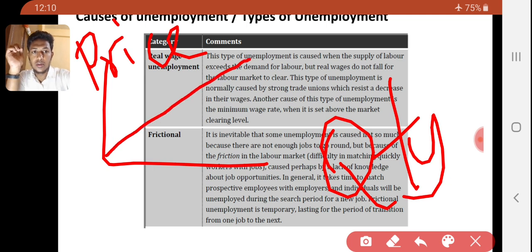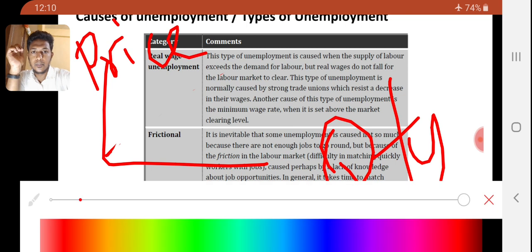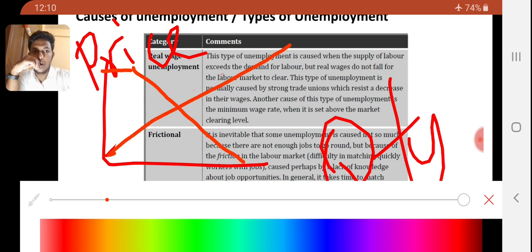Then the price is this much, right? Price is high, demand is low, right? Demand curve coming in this side, this is the demand curve, this is the supply curve, right?